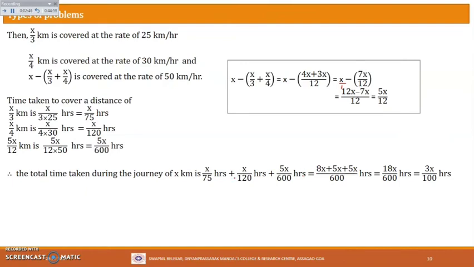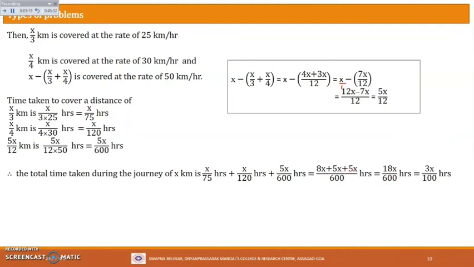So we get 8x there, okay, plus here we have multiplied this fraction by 5 to make the denominator 600. So 5 here, and 5 here. 120 into 5 will give you 600, this will be 5x, and this is already 600. So the denominator will be 600 everywhere, and what will be the numerator? The new numerator will be 8x plus 5x plus 5x, okay, which is what we have done here. So this whole is divided by 600, and just add it now.